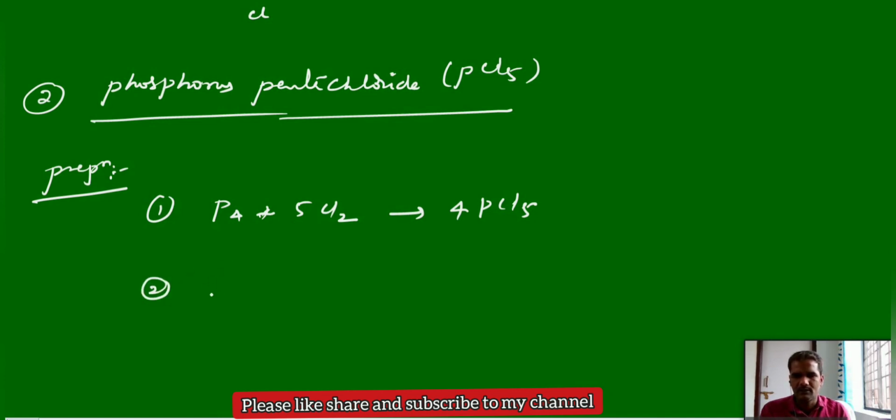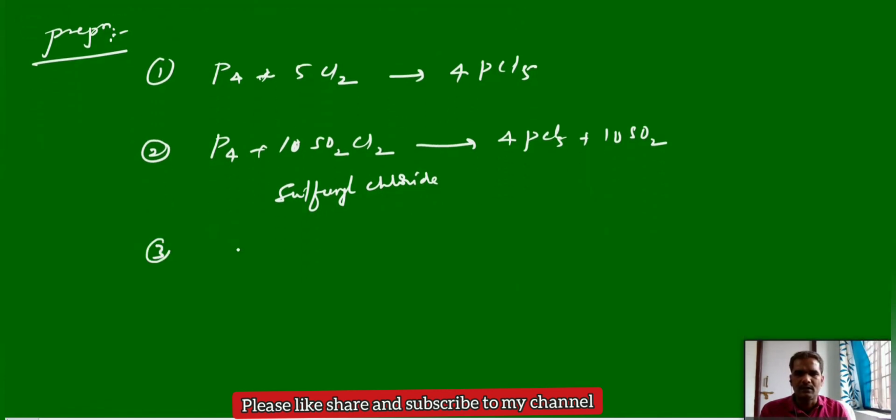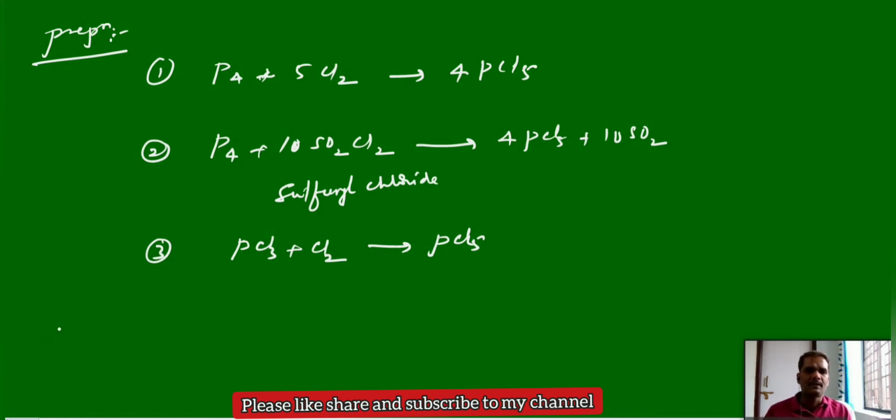And the second one, phosphorus with sulfuryl chloride. In the previous case we took thionyl chloride, but here you take sulfuryl chloride, SO2Cl2, and this can produce PCl5. And one more preparation is a direct combination of PCl3 with chlorine, which gives PCl5. These are the preparation methods of phosphorus pentachloride.